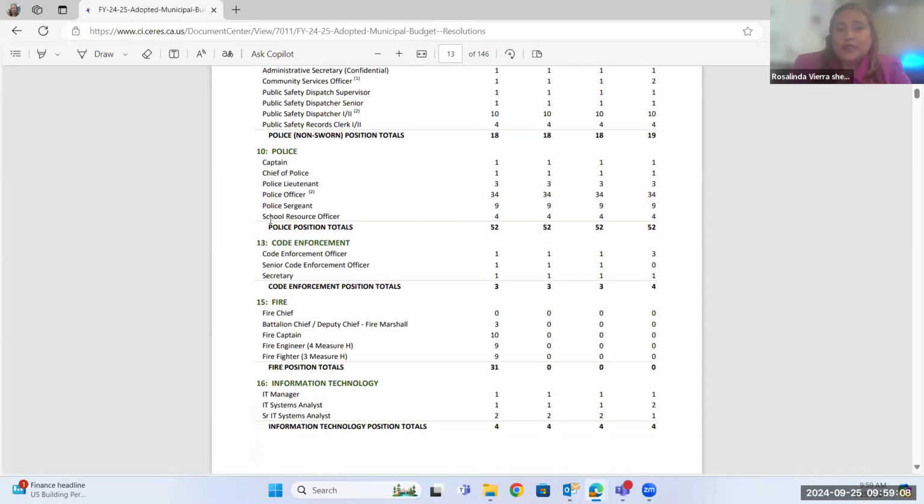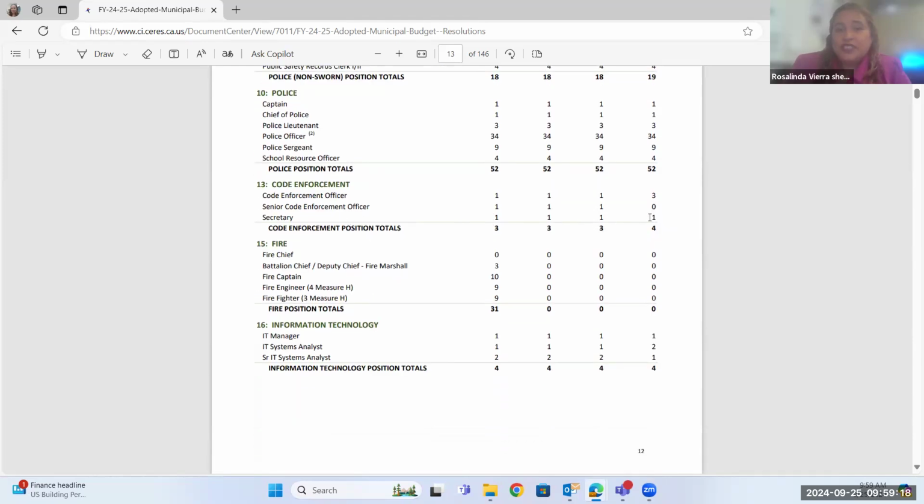So here, when it comes to the police, the actual police officers, again, we're holding at 52. As you can see, all the numbers down the row are exactly the same as they have been for the last 3 years. Code enforcement has changed a little bit. We don't have a senior code enforcement anymore because no one has met that requirement. We reallocated those positions to regular code enforcement officers, who come in with very minimal experience, and we changed that to 4. So there's not actually 3 as we had last year. So the numbers actually increased, not decreased.